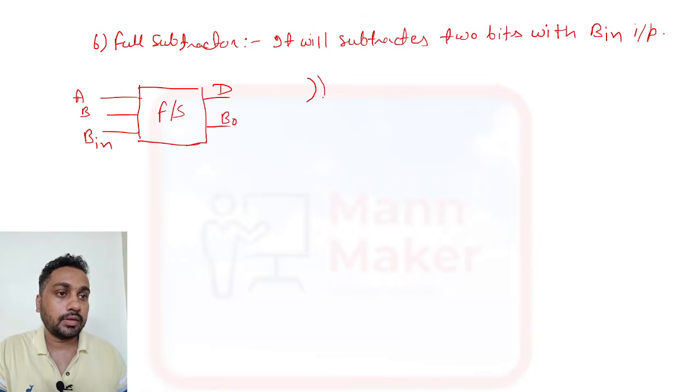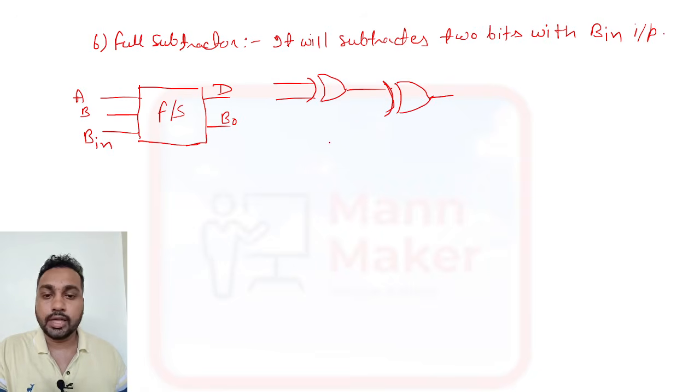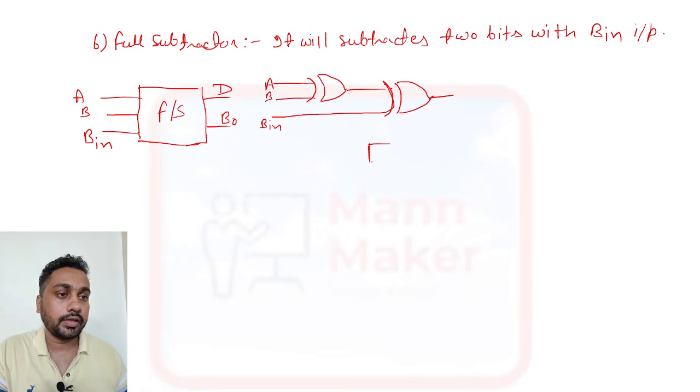So here it is the same as a full adder. We require 2 XOR gates here also. So here we require 2 XOR like this. Apart from that, this is your borrow in. This is A, this is B, and this is borrow in. Same as our full adder, we need to make an AND gate here also. This is also an AND gate, and it will be connected with an OR gate. Sorry, this is not, this is an OR gate.